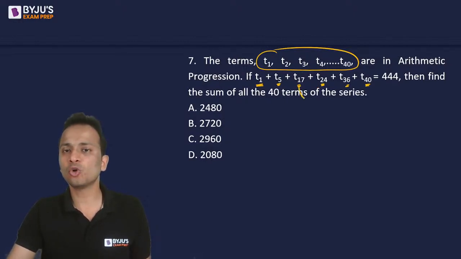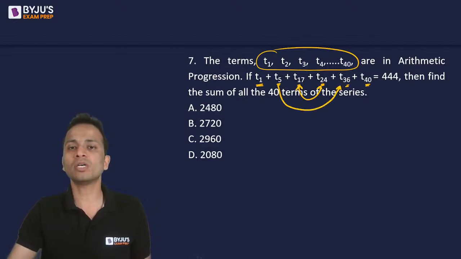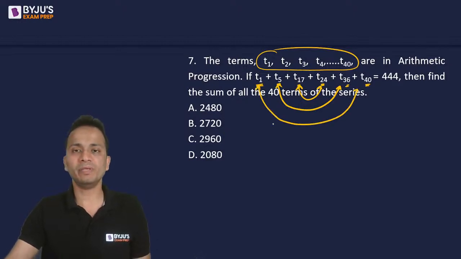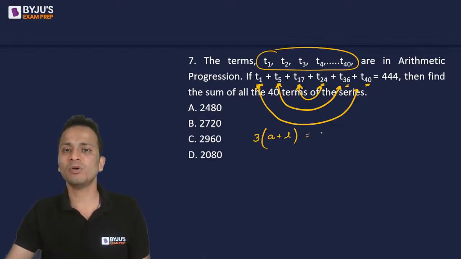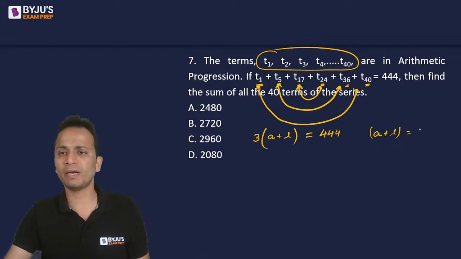So I will make the groups: these two terms will be combined, these two terms will be combined, and these two terms will be combined. Their sum will be equal. So there will be three groups. So I can write 3 times the sum of the first and last term. That will be equal to 444, which is given. So the sum of the first term and the last term will be 444 divided by 3, and that is equal to 148.